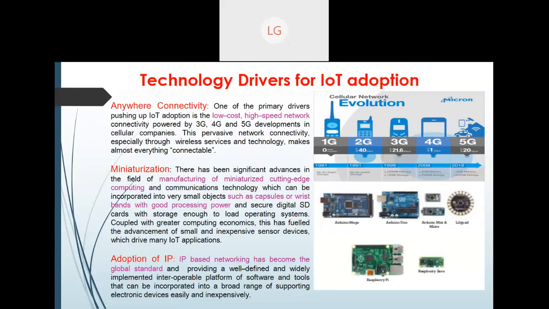These are small devices which have come up, and because of that, nowadays in the health industry, Fitbits and these capsules, wristbands, having good processing power, are very, very common. And we are using all these things. So the second technology I have discussed has fueled IoT, and all these inexpensive sensor devices have made IoT applications possible.